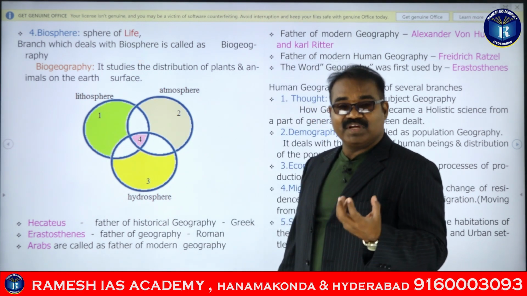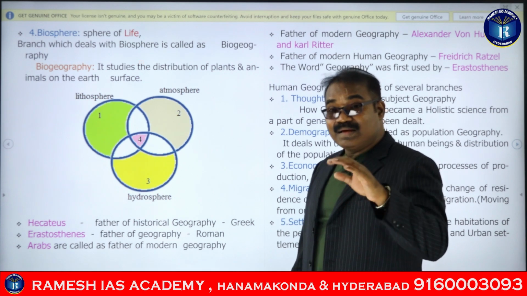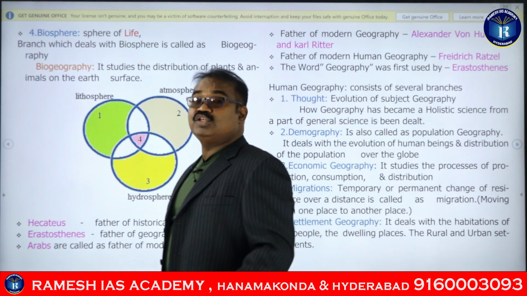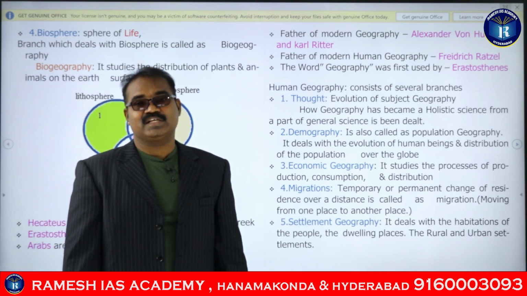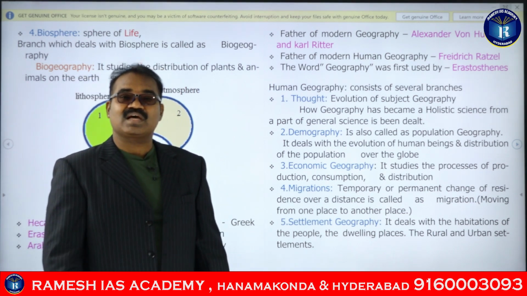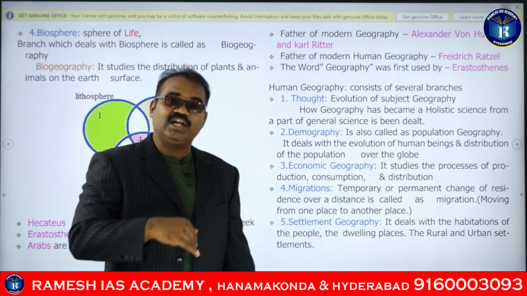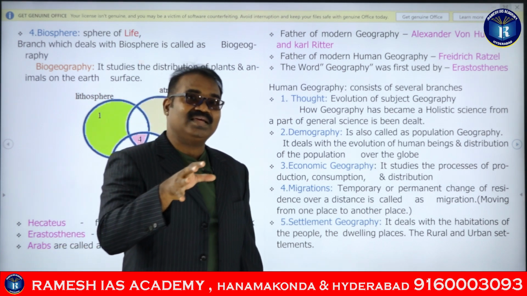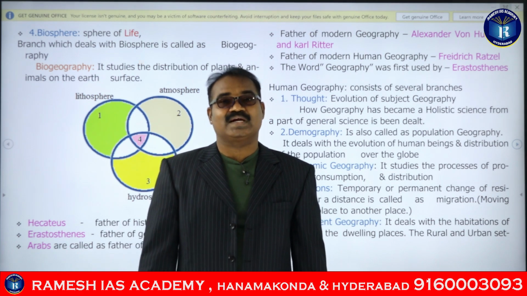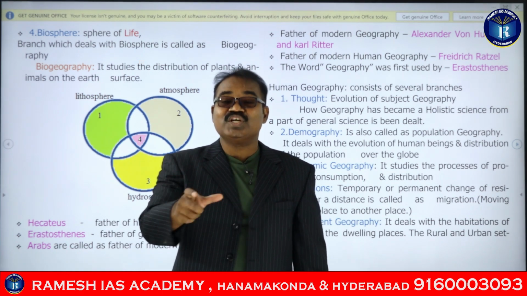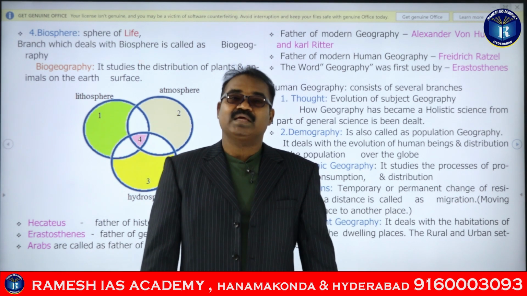Okay, but what is the definition of migration? It is the temporary or permanent change of residence involving a certain distance. For example, you students come from your native places and temporarily stay in Delhi or Hyderabad or Bangalore for one or two years for studying. So you are temporarily changing your residence, that is called migration.